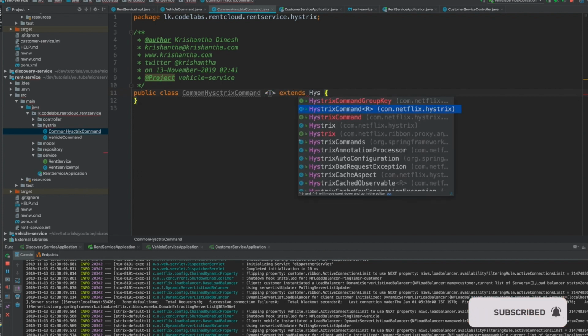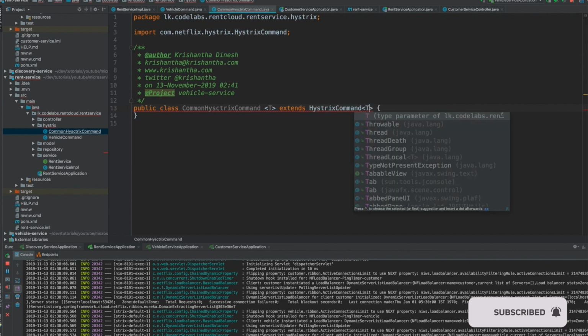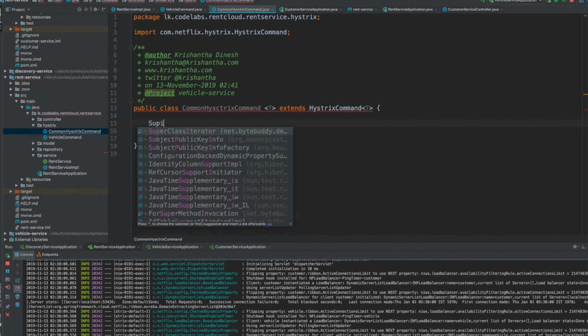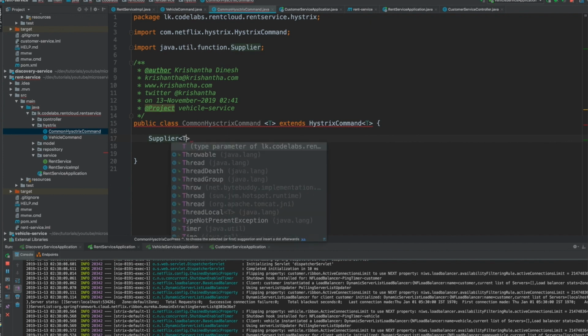So here we use generics. Why? Because we don't know what the class would be. This can be used for any type of class, right? So since this is very generic, we need to get the supplier object for this, right? Supplier. So this is also the same type.